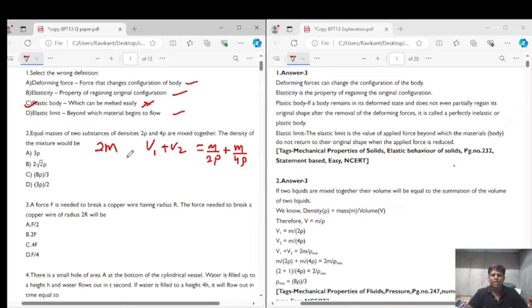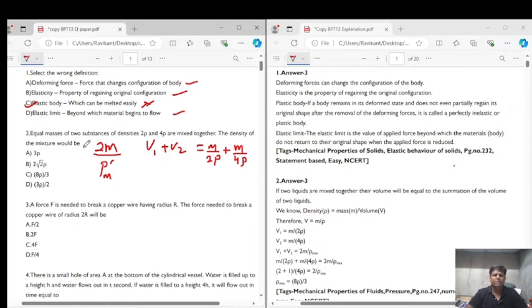Now if the bodies are mixed, the total mass will be 2m, and let the new density be rho of the mixture.